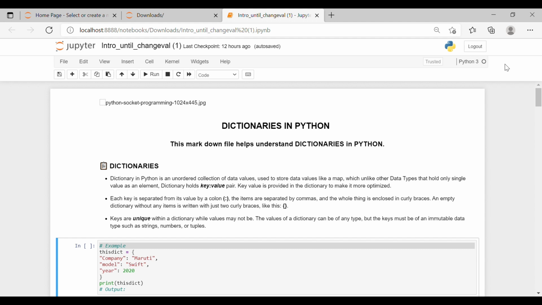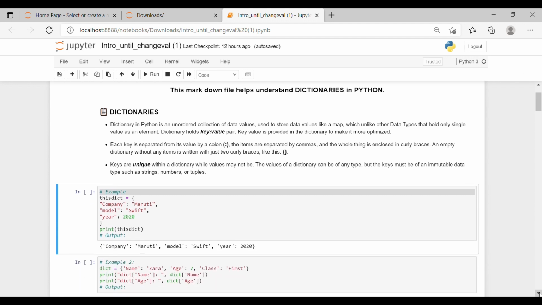Now you must be wondering that these curly braces are there in sets also, but in sets we have single values and in a dictionary we have a key value pair. Keys are unique within a dictionary while values may not be. The values of a dictionary can be of any type, but the keys must be of an immutable data type such as strings, numbers and tuples. Now we'll move further and see an example of a dictionary.